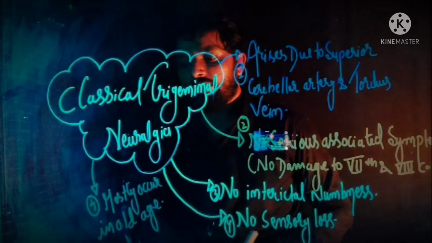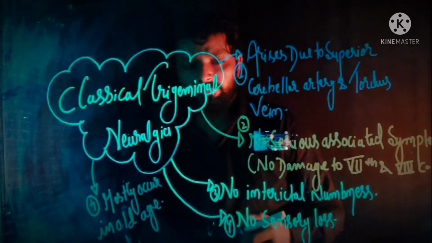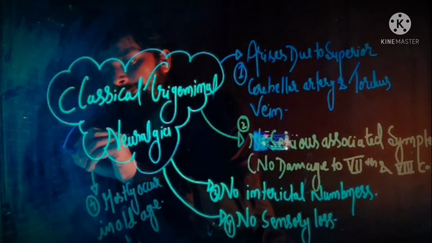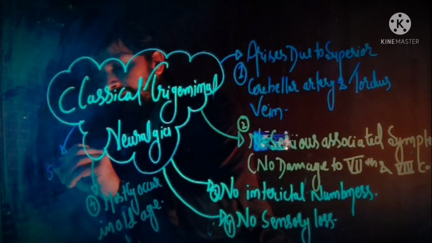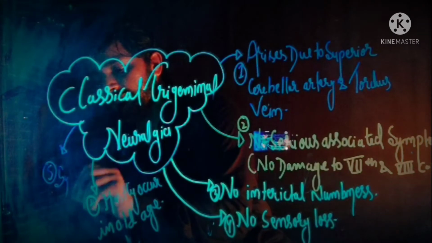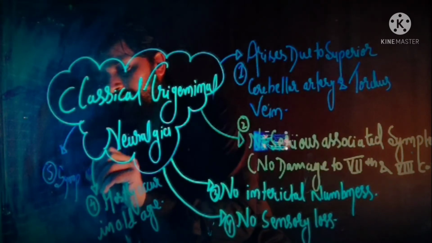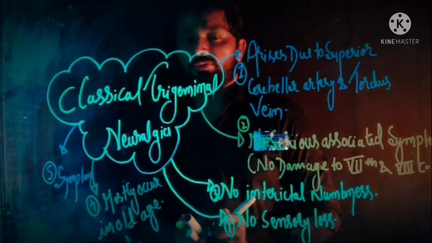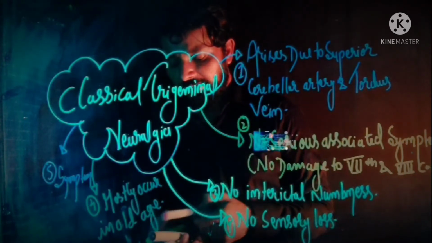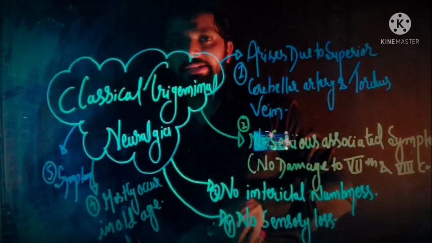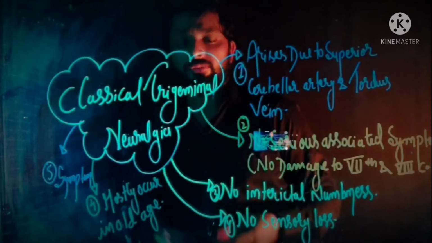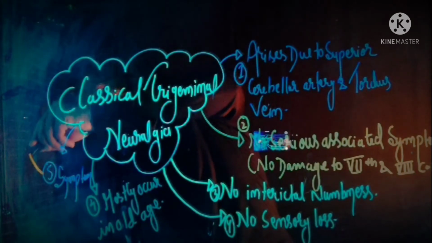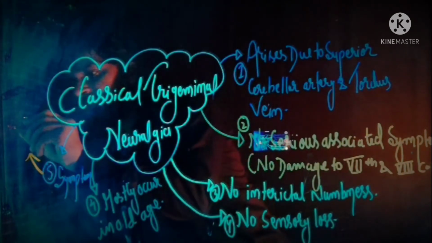Now when we talk about the fifth one, that is the symptoms. Symptom in case of classical trigeminal neuralgia is symptom number 1.